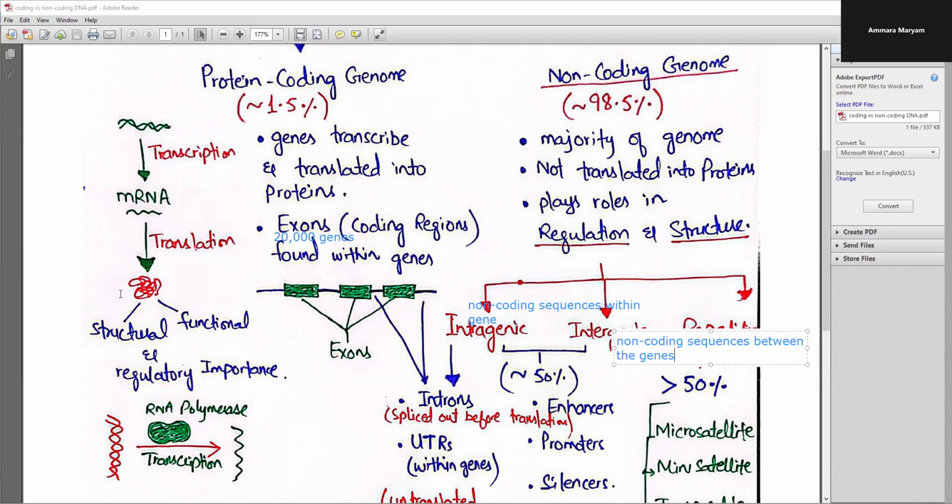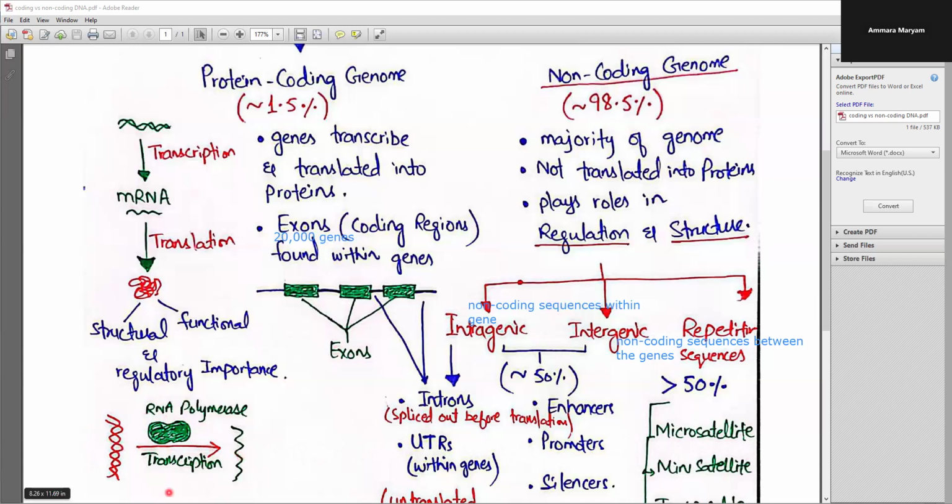They have their own importance. For example, these include the enhancer sequences, the promoter sequences, and silencer sequences. The promoter regions are basically useful for the process of transcription. These are helpful for initiating transcription. As I already told you, transcription is the process of copying DNA into single-stranded RNA.